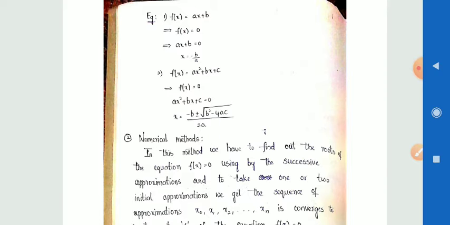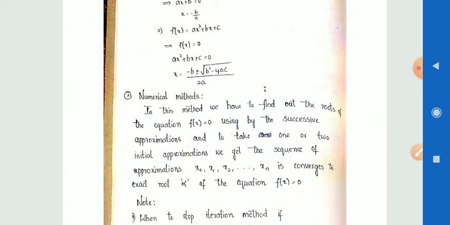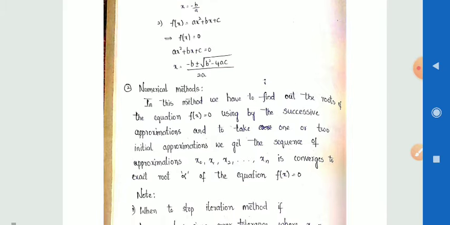These are called the direct methods, and the second one is the numerical method. In this method we have to find the roots of the equation f(x) = 0 using successive approximations. Taking one or two initial approximations, we get a sequence of approximations x0, x1, x2, ..., xn converging to the exact root α of the equation f(x) = 0.